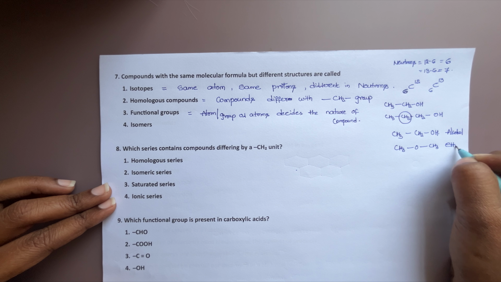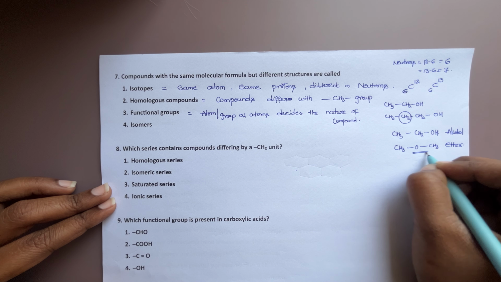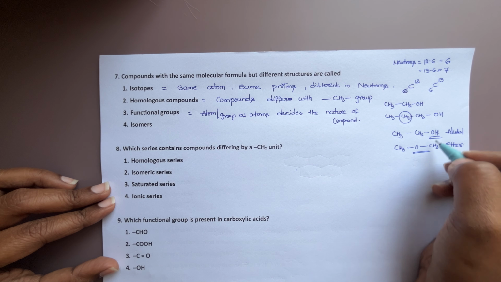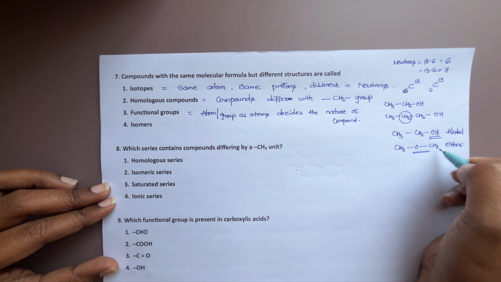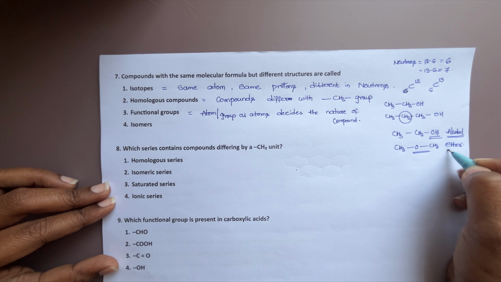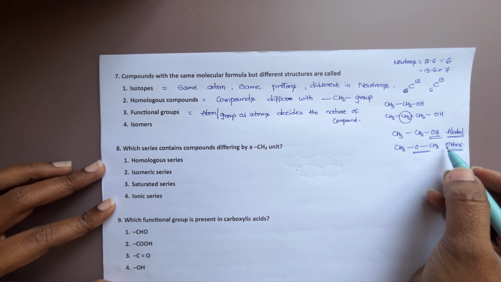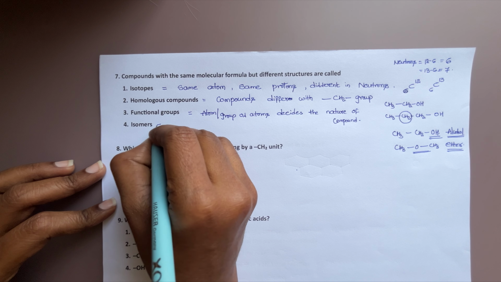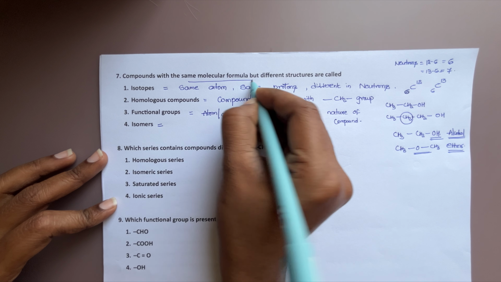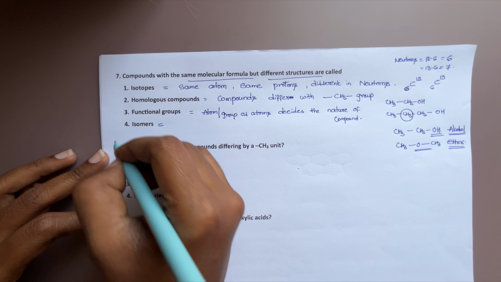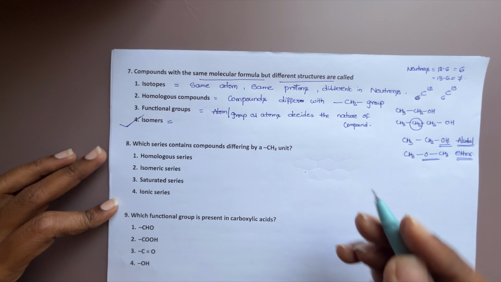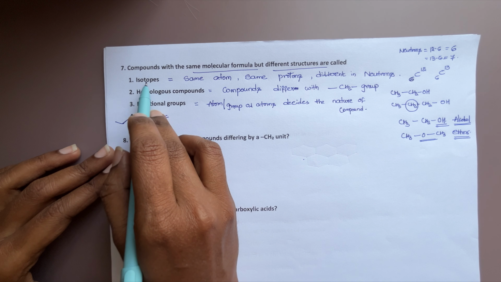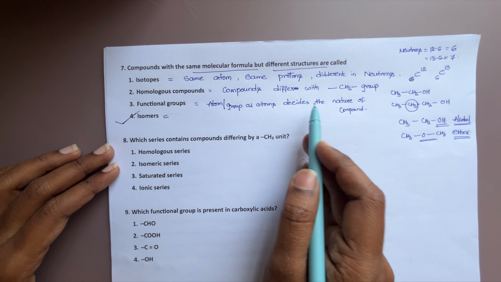This is ether. The ether functional group is different, the alcohol functional group is different. The atom or group of atoms decides: alcohol properties are different, ether properties are different. It decides the nature of an entire compound. That is what we call a functional group. So the isomer definition is same molecular formula, differing in their structure. So the answer is isomers. Isomers means same molecular formula, differing in their structure. Remaining also you should know to learn the concept.